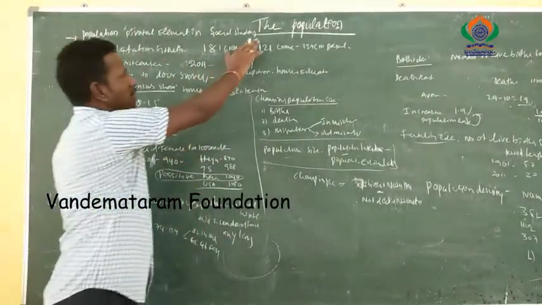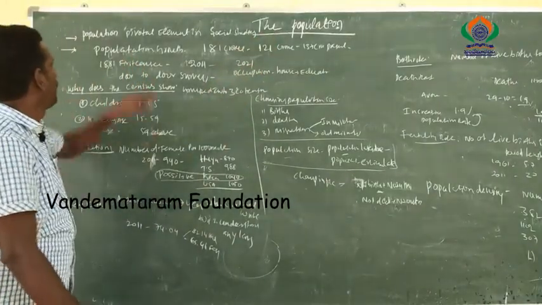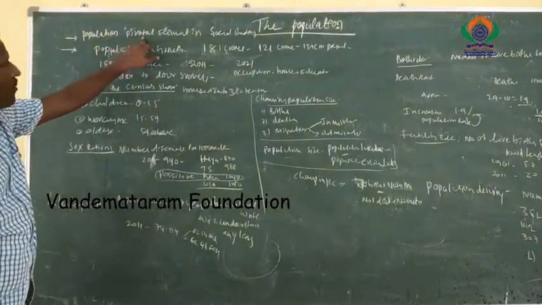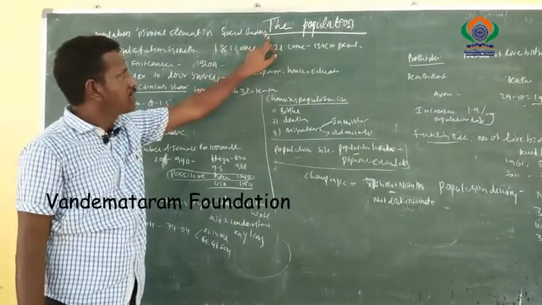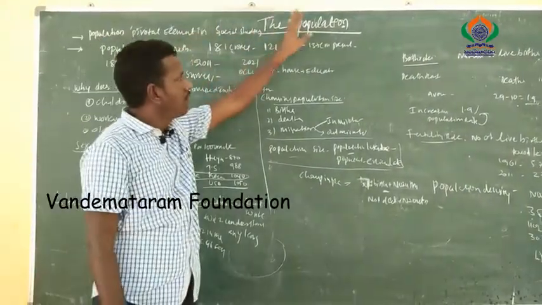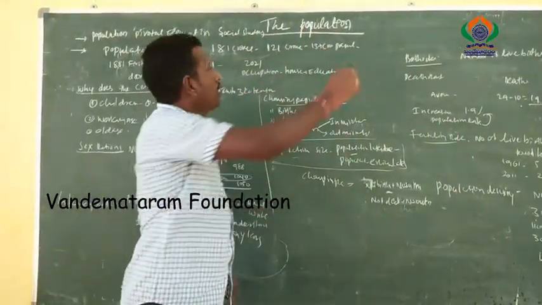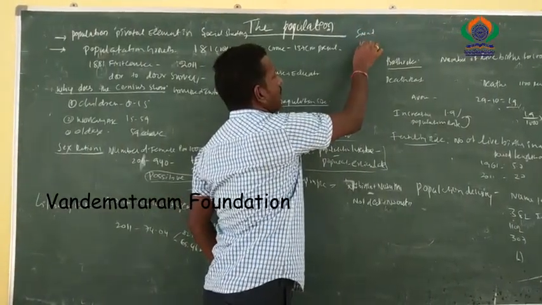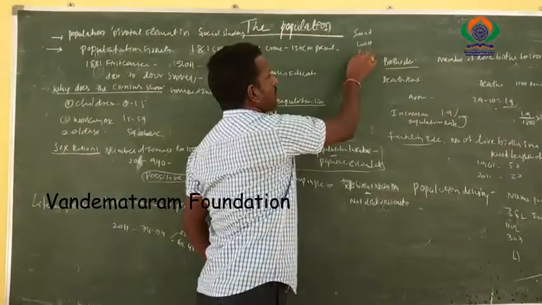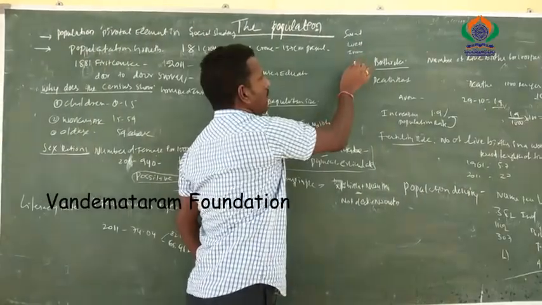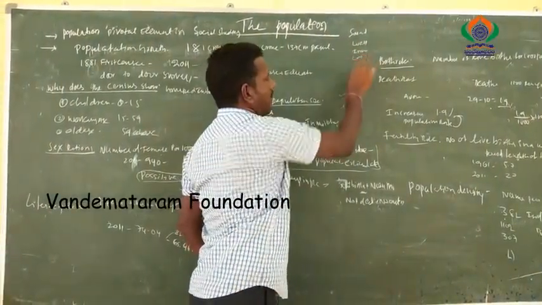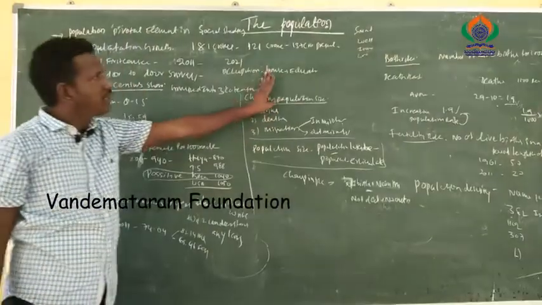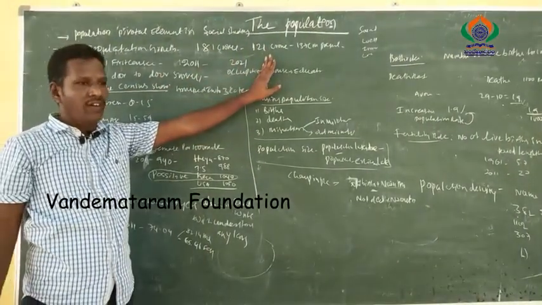Today we are going to discuss the population. The population is a pivotal element in social studies. It has a major impact on a nation. If the people are sound-minded, well educated, innocent, and have a lot of creativity, then automatically the nation will develop.